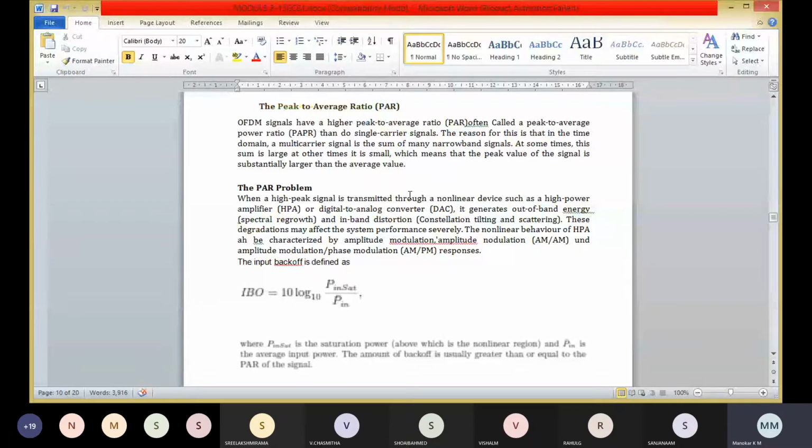The nonlinear behavior of the high power amplifier can be characterized by the amplitude modulation, that is AM by AM, and amplitude modulation by phase modulation, that is AM by PM responses.